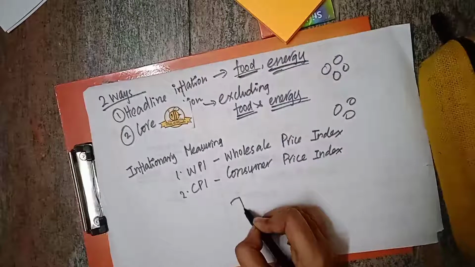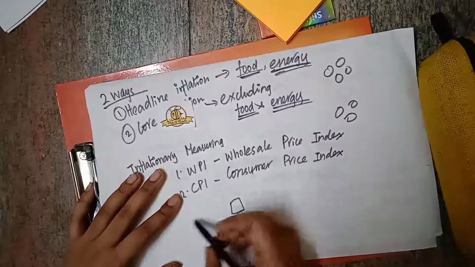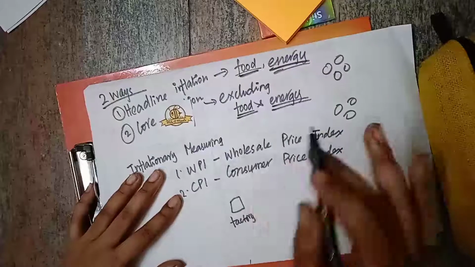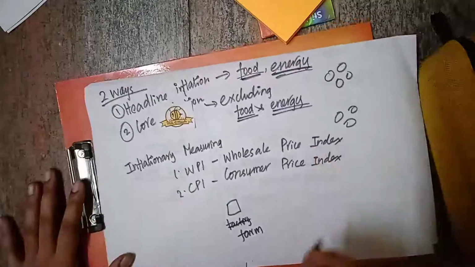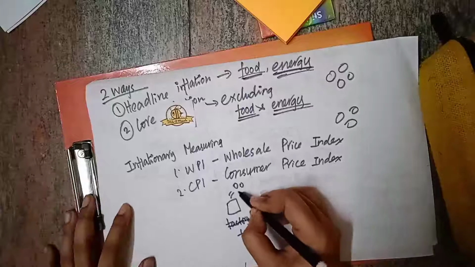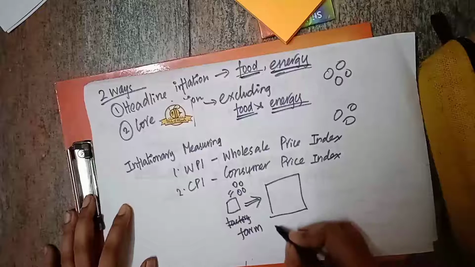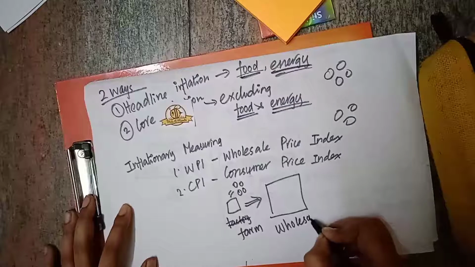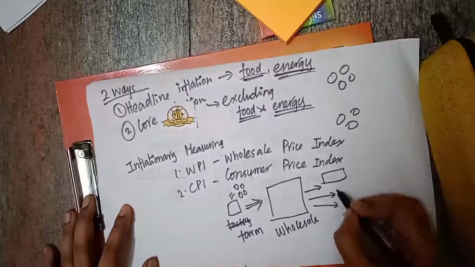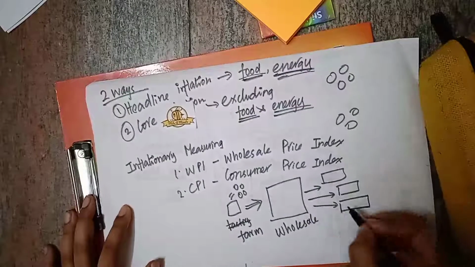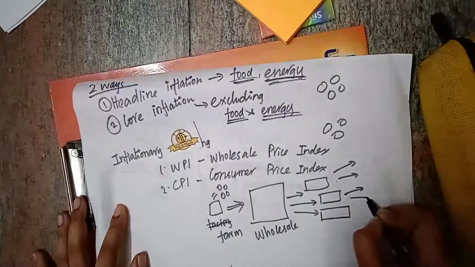Say a product has been produced in a farm. Let us assume a farm in which onion is produced. This onion is procured and kept in a wholesale unit. This wholesale unit sells the onion to many retailers. Many retailers buy these onions from the wholesale unit and the retailers sell the onion to their consumers.